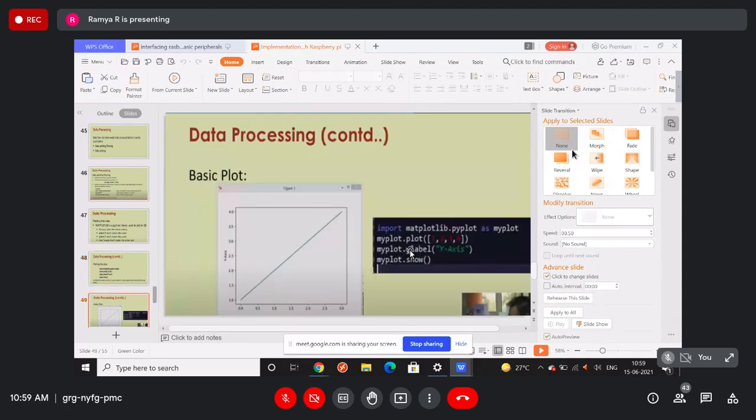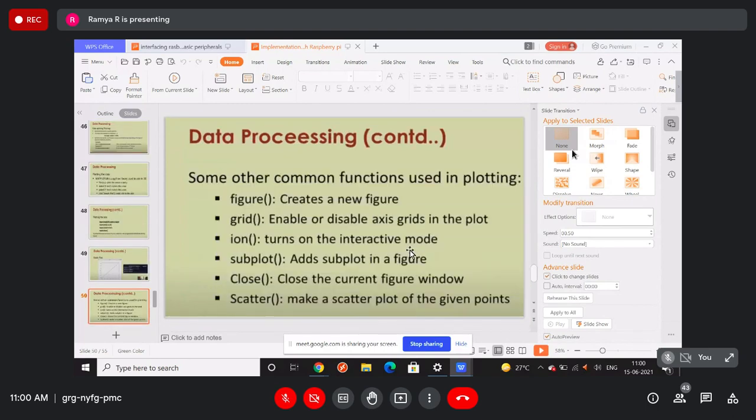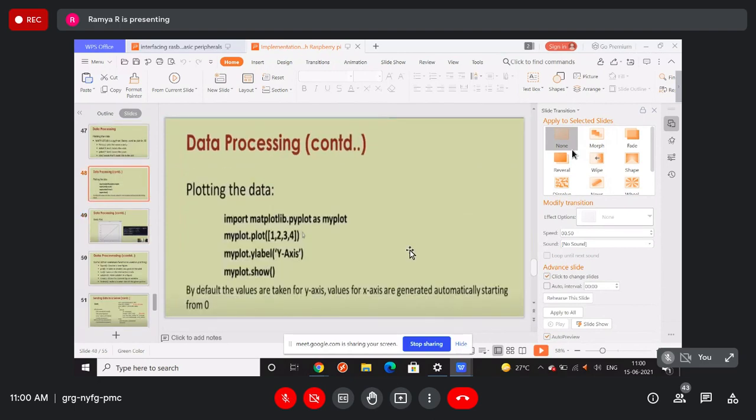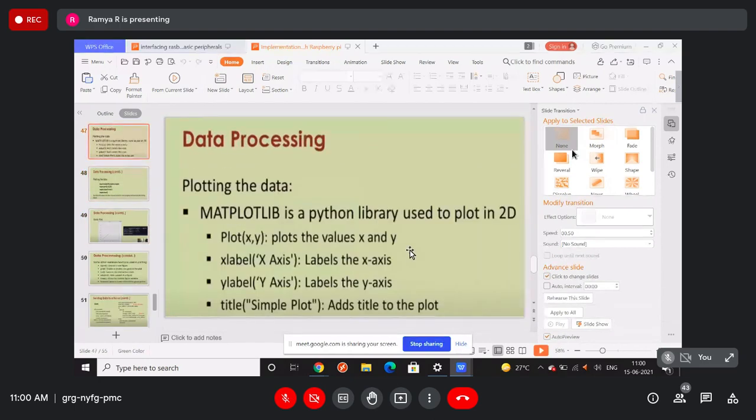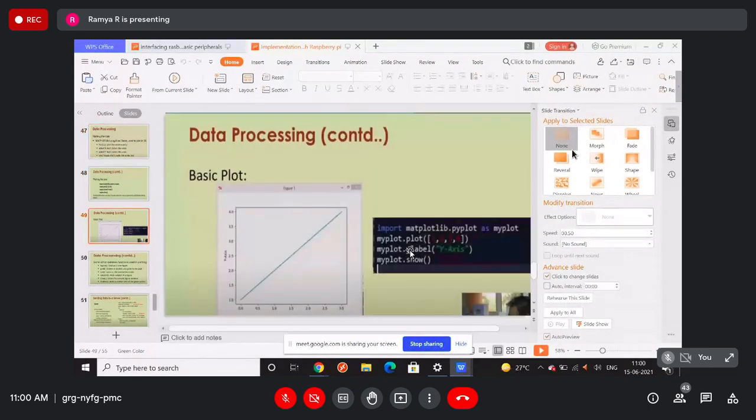Okay, so here we see how, when you run that particular program, you can get this particular figure. Next, we talk about some other functions we can use in this plotting. Before, we have seen things like a label. These are the functions we have seen: plot x comma y, y axis, x axis, and title. So these are all things we have seen, right?